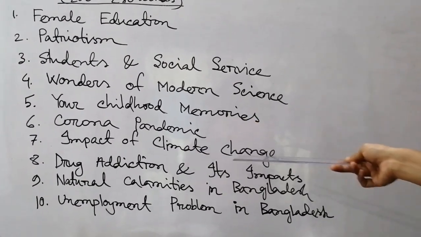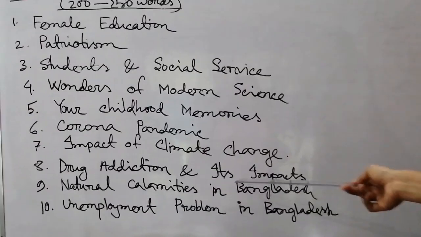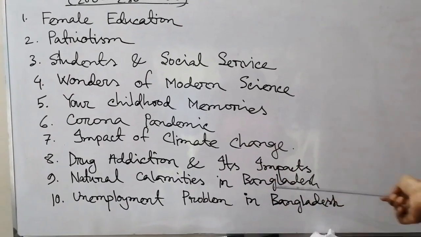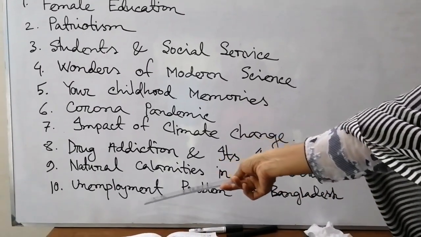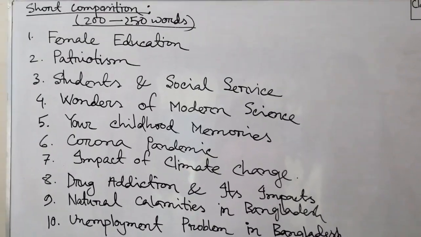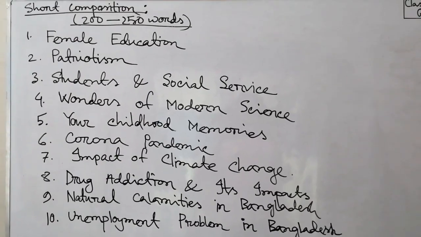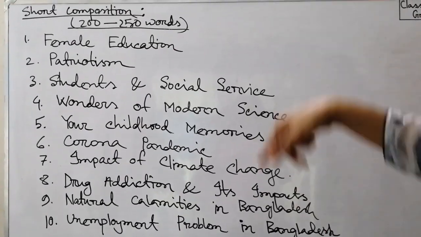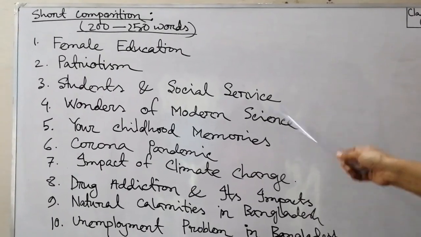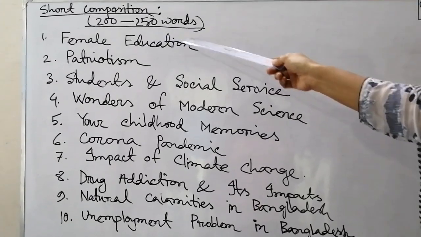Impact of climate change. Drug addiction and its impacts. Then natural calamities in Bangladesh. Then number 10, unemployment problem in Bangladesh. Okay, those 10 short compositions I am giving you now, and you will write them down at home. Okay, and you have to write those short compositions within 200 to 250 words.